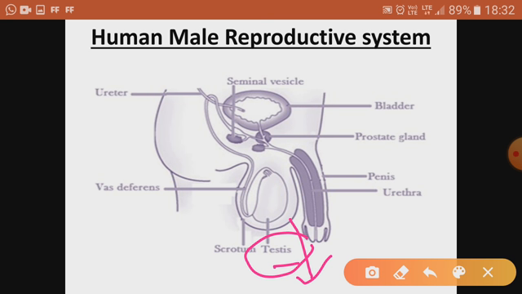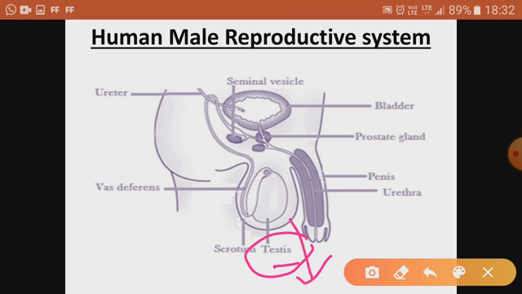One more question: what is the main male reproductive organ in this system? The main organ is testis. Why is it main? Because it produces sperm, and second, it also secretes the male sex hormone, testosterone, and this testosterone is very important for the development of secondary sexual characteristics in human males.